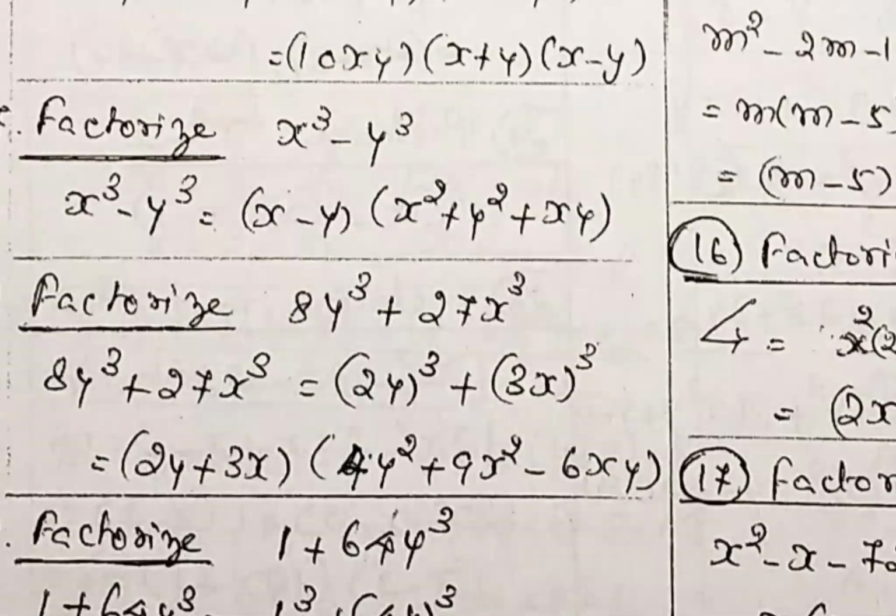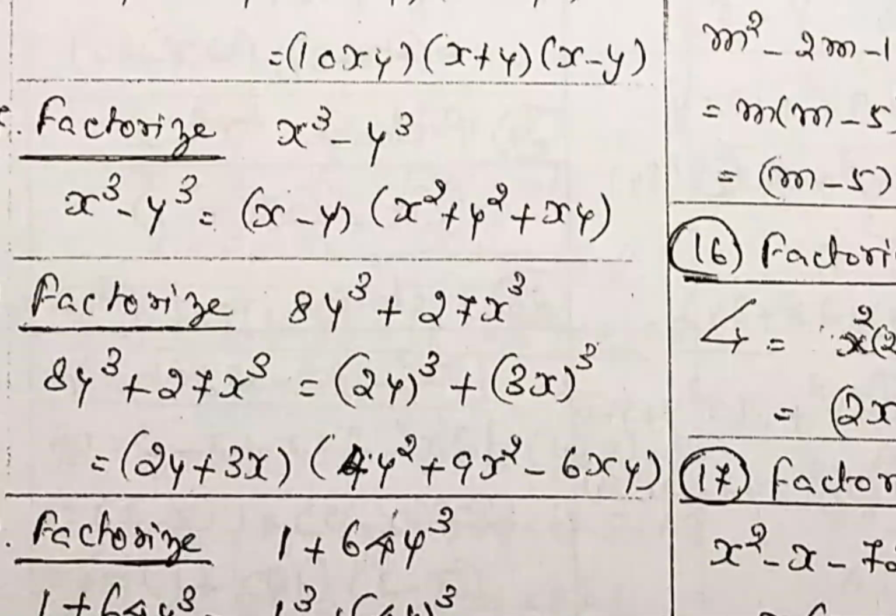8x cube plus 27, 8y cube plus 27, second line 8y cube plus 27. Try for a cube plus b cube formula or a cube minus b cube formula. So first you try for a square minus b square formula. Second you try for a cube plus b cube formula or a cube minus b cube formula. So repeat, first you try for a square minus b square formula. Second a cube plus b cube formula or a cube minus b cube formula.